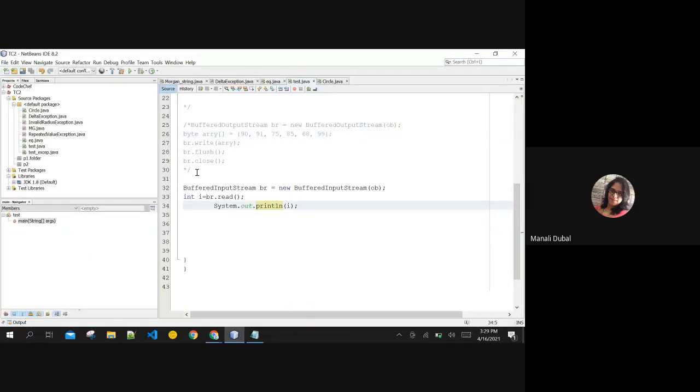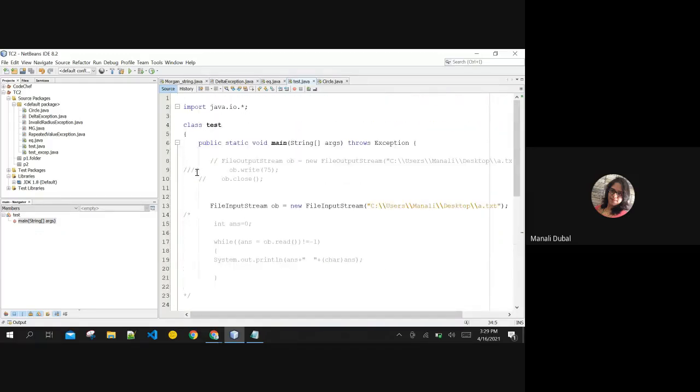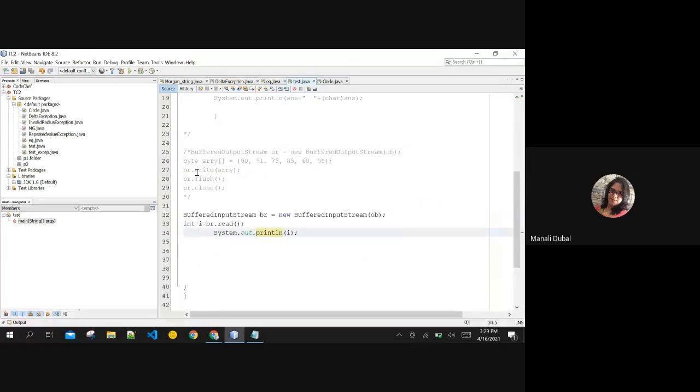Yes, sir. Anybody having any question in these 4 classes? We have seen file input stream, output stream, and buffered input stream, output stream. Anybody having any questions in these 4 classes? You can unmute yourself and talk to me if you are having any questions in these 4 classes.